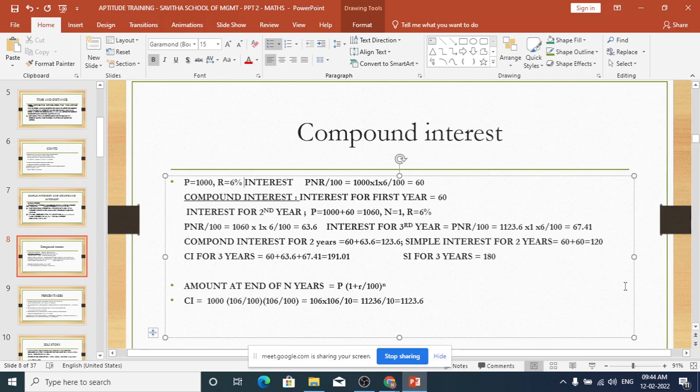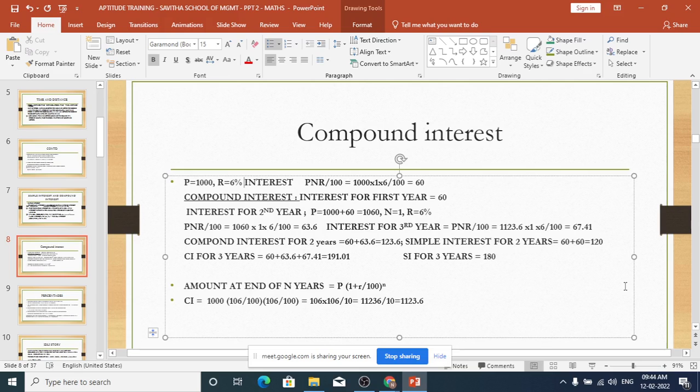So if you take all the 3 years put together, how much is the compound interest? Then it is 60 plus 63.6 plus 67.41, which is 191.01. Whereas simple interest for all the 3 years put together is 180 rupees. That is 60 plus 60 plus 60. So this much more money you are getting if you don't withdraw your interest every year.